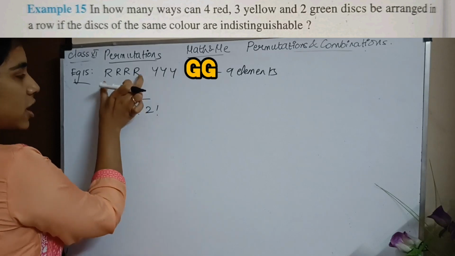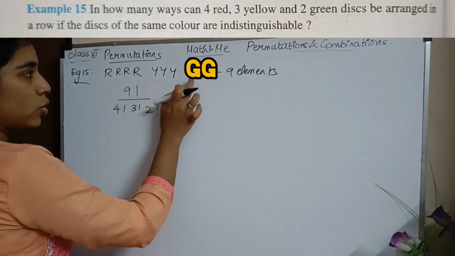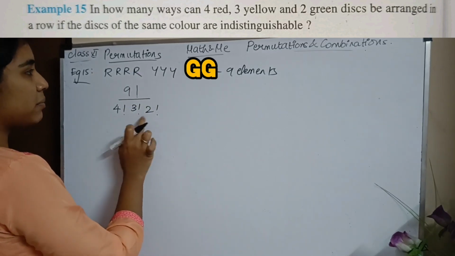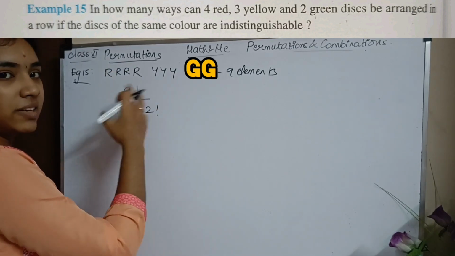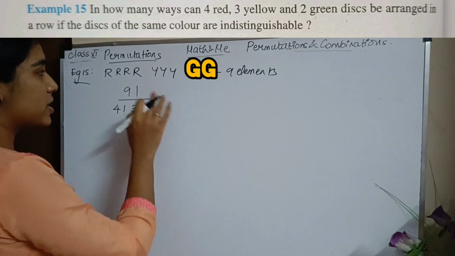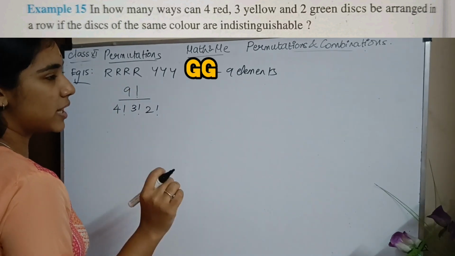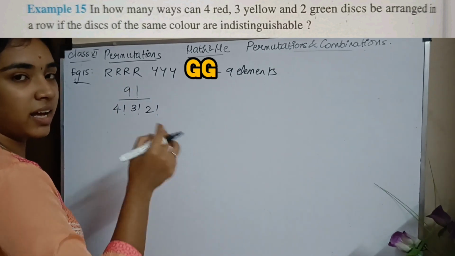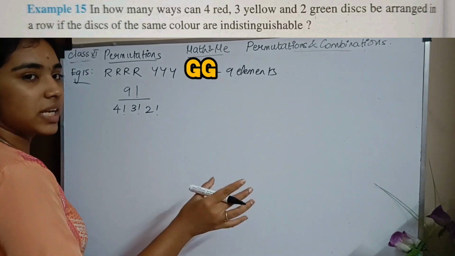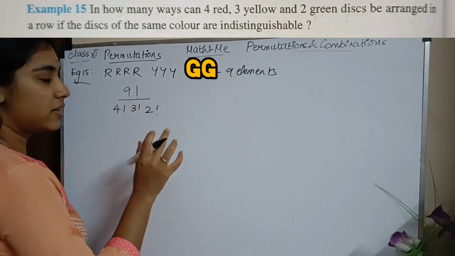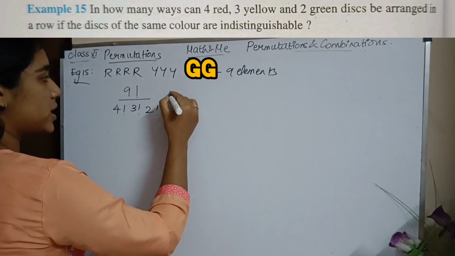So how many reds? 4, 3 yellow and 2 greens. So in the arrangement you have to divide by 4 factorial, 3 factorial and 2 factorial, because that is not considered, since they are indistinguishable. Indistinguishable means there is no difference; all the discs look exactly the same. So because there is no difference, you have to omit the similarity. So you divide by 4 factorial, 3 factorial and 2 factorial.